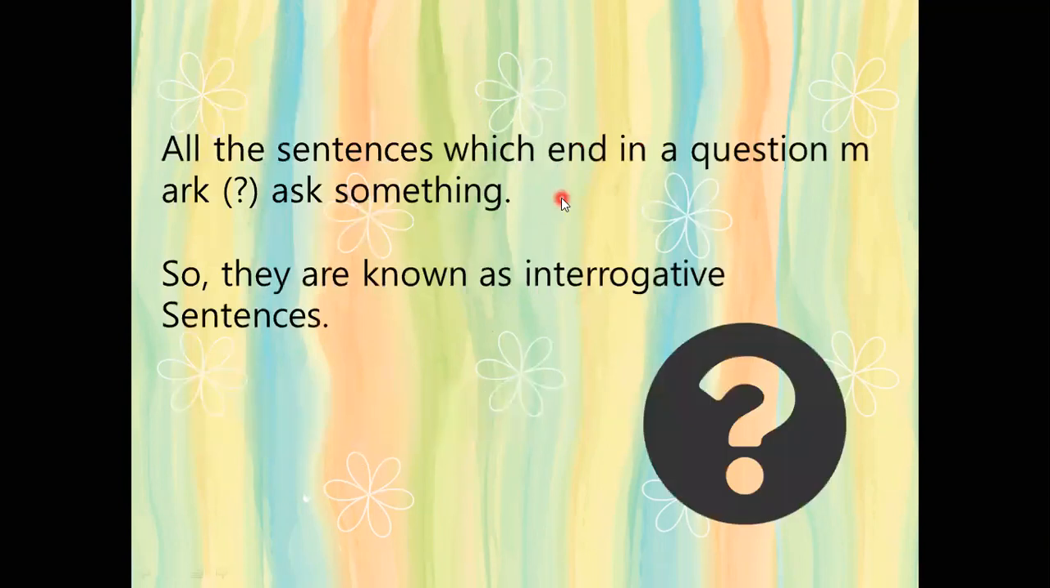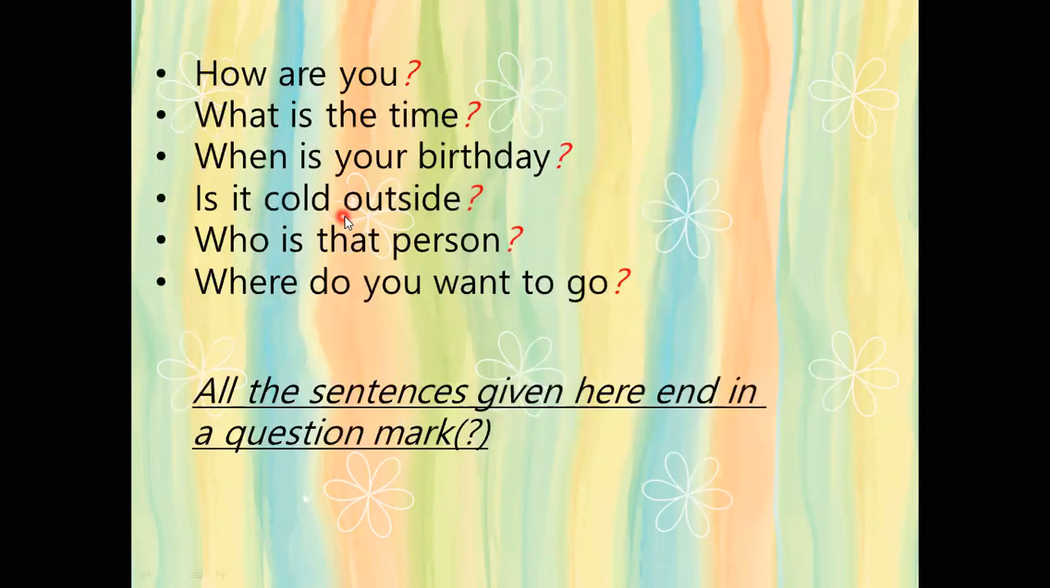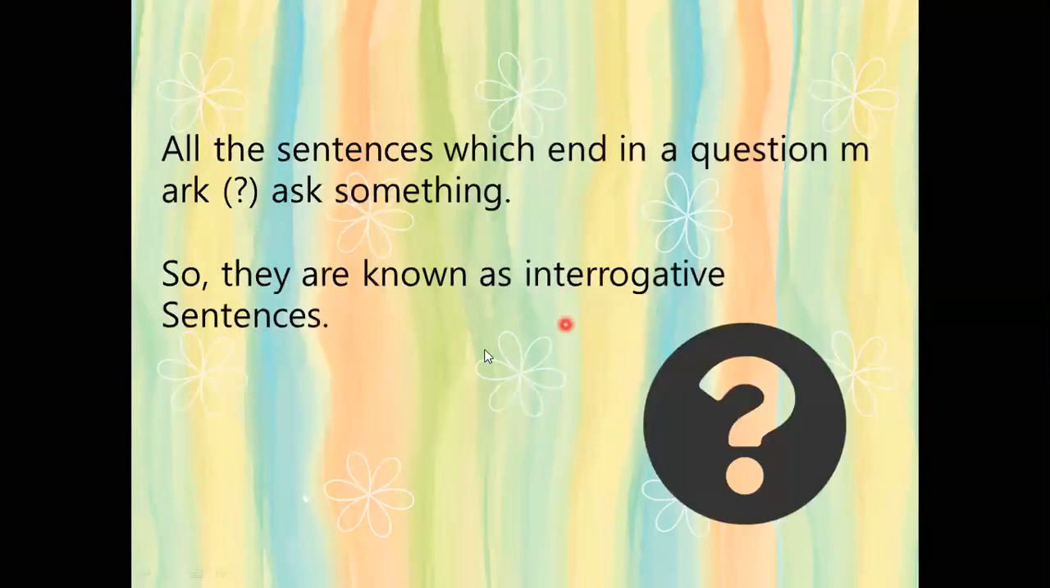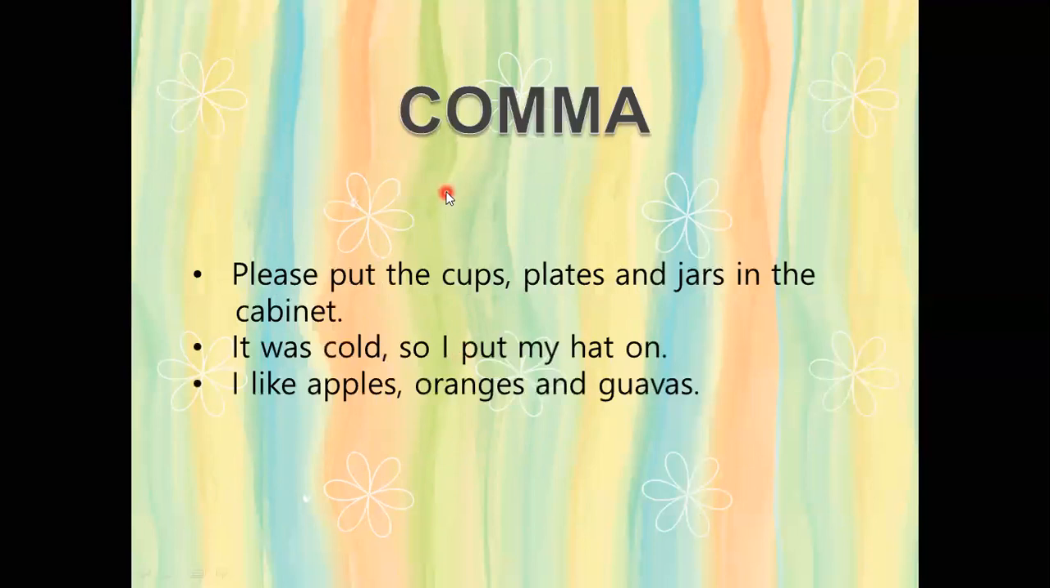So all the sentences which end in a question mark ask something. And these questions are asking something. So they are known as an interrogative sentence. Comma. Comma is another punctuation mark which is very important.